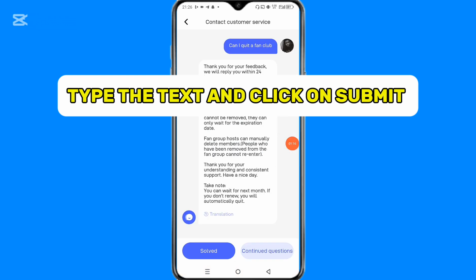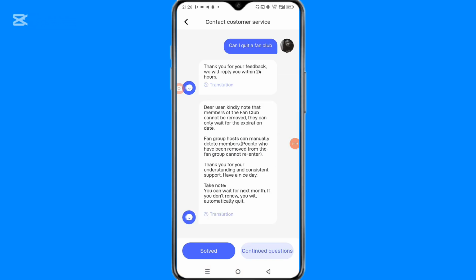So this is the feedback I received within 24 hours. It says, dear user, kindly note that member of the fan club cannot be removed. They can only wait for the expiration dates. Fan club host can manually delete member. People who have been removed from the fan club cannot re-enter. Thank you for your understanding and consistent support. Have a nice day. Take note, you can wait for next month. If you don't renew, you will automatically quit.